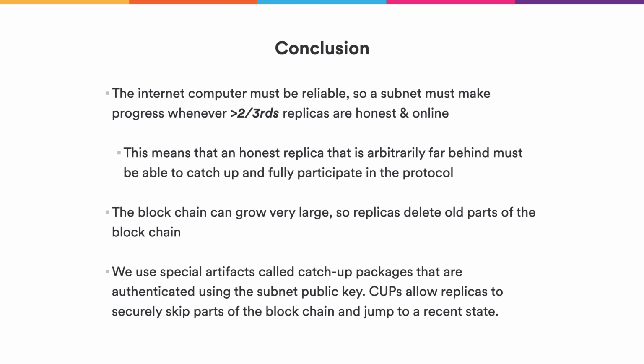At the same time, we know that the blockchain can grow very large, so replicas must delete all parts of the blockchain eventually. We have defined a special artifact called the Catchup package that is authenticated using the fixed subnet public key, and the Catchup package contains everything that a replica needs to securely skip parts of the blockchain and jump ahead to the recent state such that it can fully participate in the protocol.